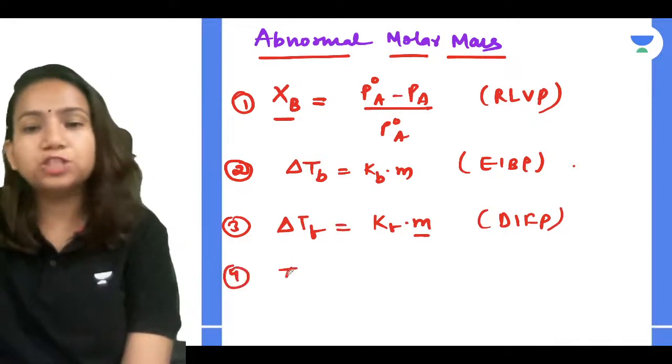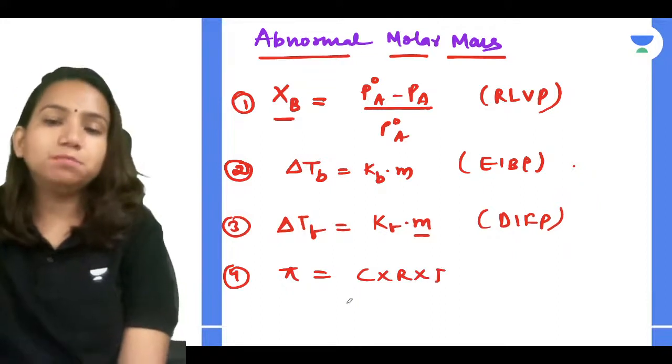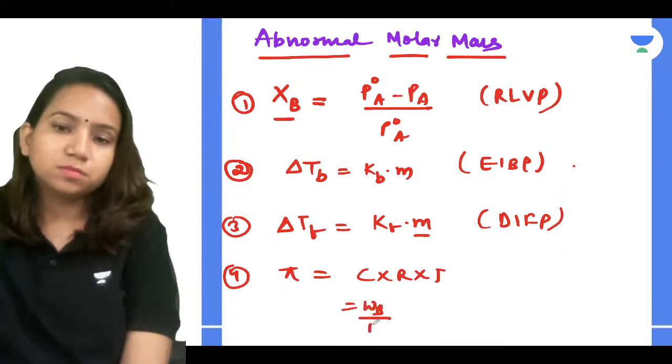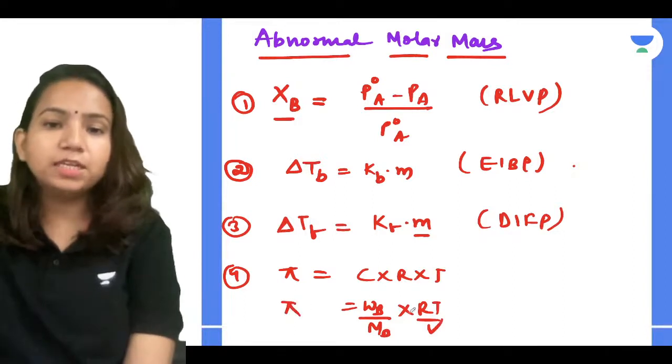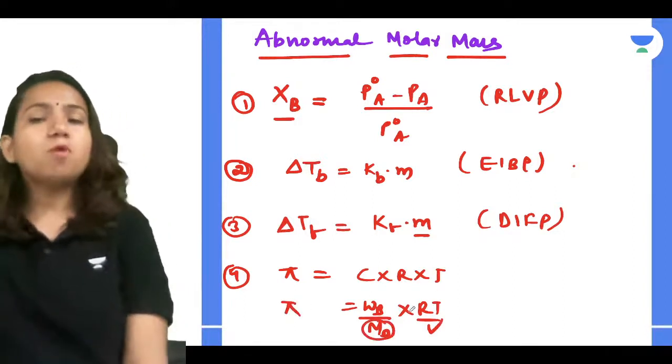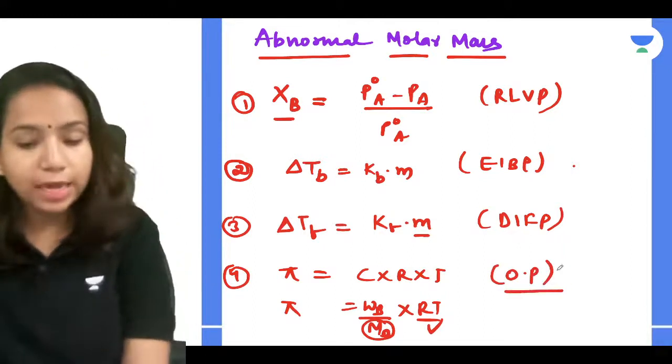And osmotic pressure, pi is equal to CRT, or you can relate it as WB by MB into RT by V. Here also you can calculate MB. So from all of the colligative properties, you can calculate the molar mass.